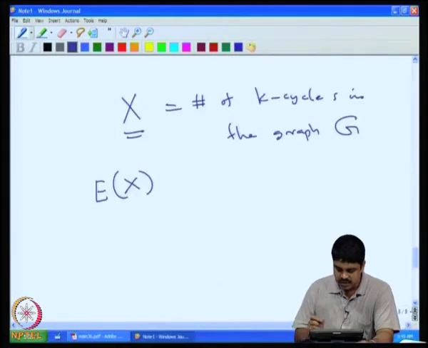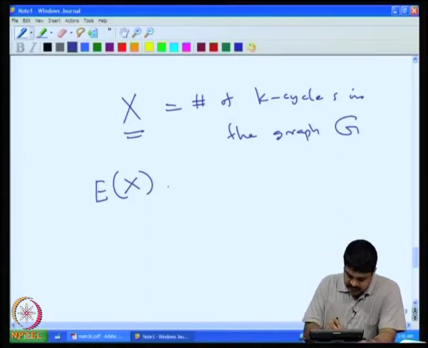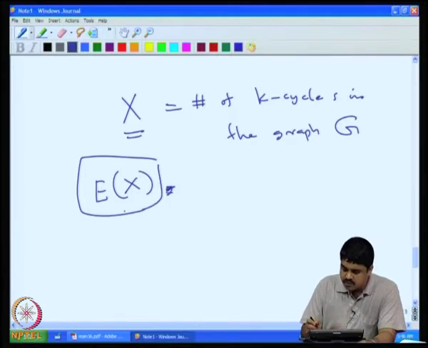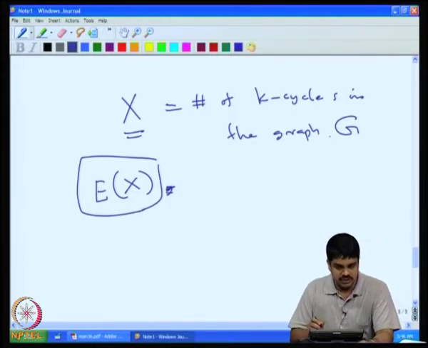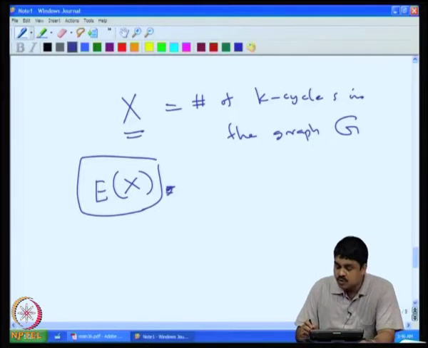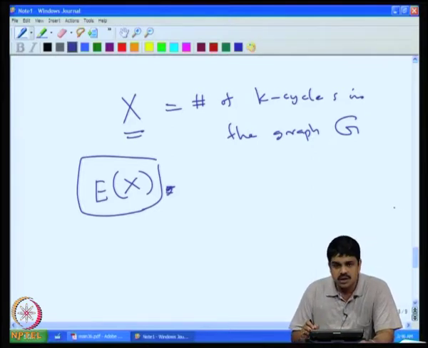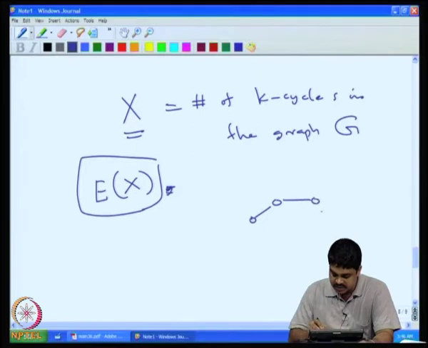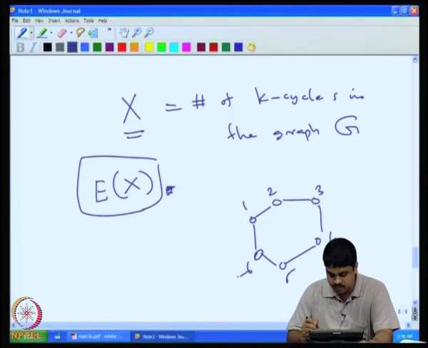So here we will find a different way. What we are going to do is to define lots of so-called indicator random variables. Given a graph G, we can consider each possible cycle. For instance, 1, 2, 3, 4, 5, 6 is a possible 6 cycle.